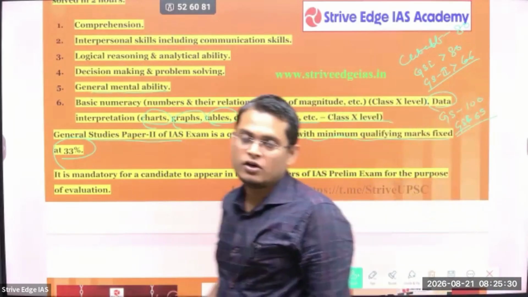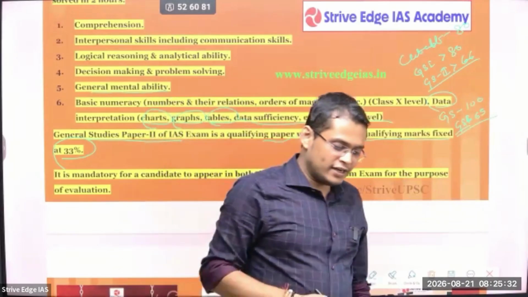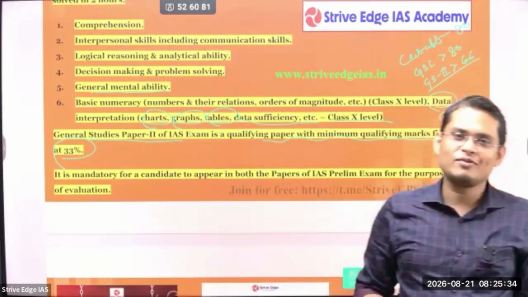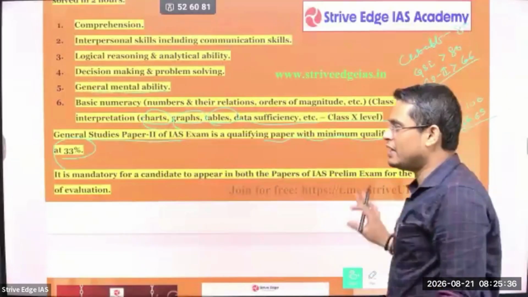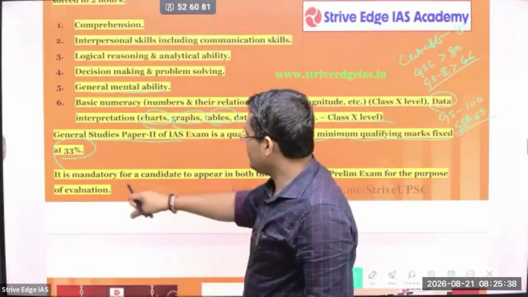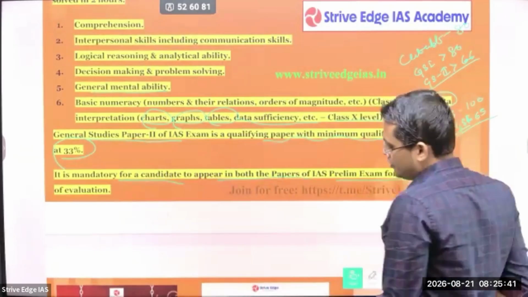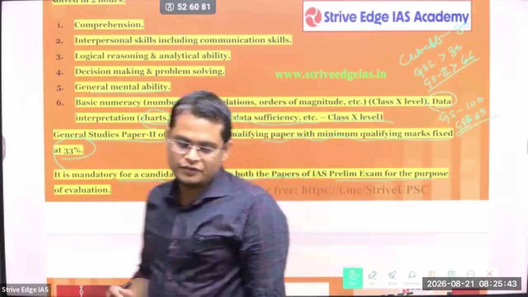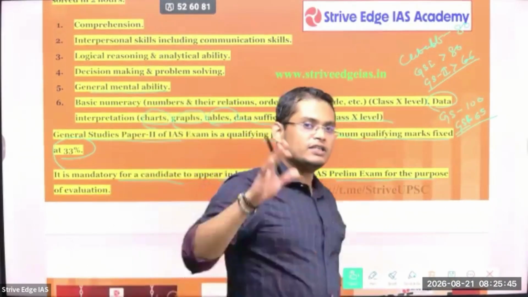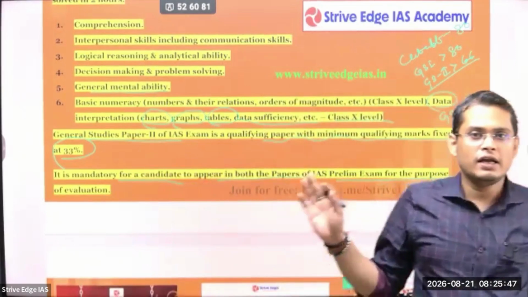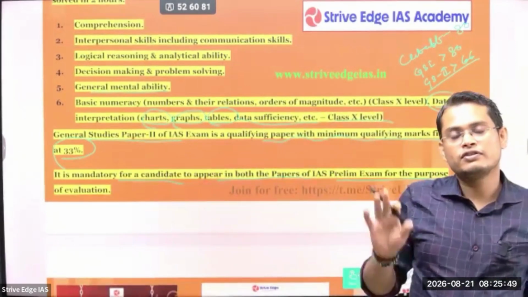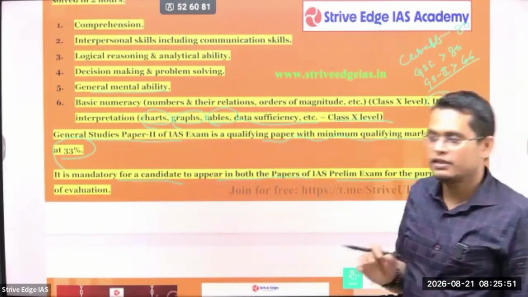Okay, so that is the reason, don't take the CSAT lightly, because it is ruining the career of so many students. So it's better to prepare thoroughly. Okay, it's mandatory for a candidate to appear in both papers of the examination. Look, if you sit GS1 and GS2, and you clear both cutoffs, then only will you clear the prelims.